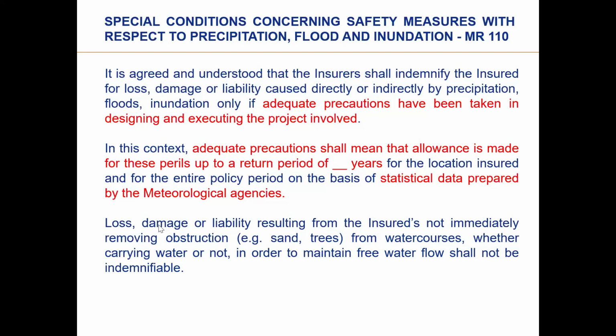It accumulated, and because of not removing the obstruction from the water course, the loss has taken place. In that case, the surveyor can deny the liability because this warranty is not complied with. Okay, these are the implications of these warranties. Many times we go through the wording without understanding the implications and how it is to be practically used.